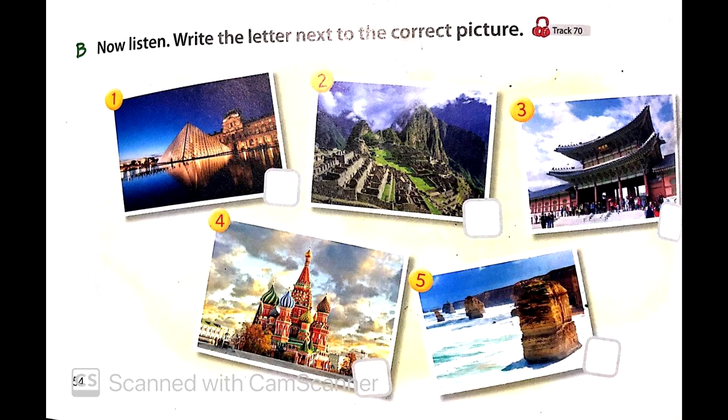C. This is Gyeongbok Palace in Seoul, South Korea. It's more than 600 years old. D. The huge rocks look like they are floating on the water. It almost looks like magic. E. Long ago, people built this city on top of a mountain. I don't know how they did that.